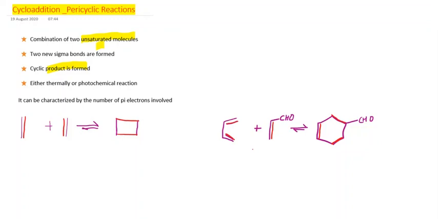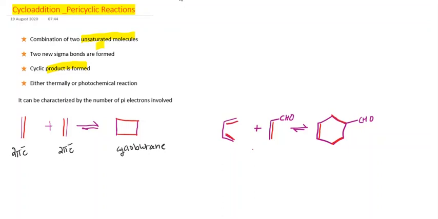Now, on the basis of pi electrons, reactions are classified into two classes. Let us consider an example. You can consider this as the first example, that is ethene plus ethene. The first ethene molecule is a 2 pi electron system, and the other molecule is also a 2 pi electron system. When both 2 pi electron systems react, they form a cyclobutane. This is a cyclobutane molecule.